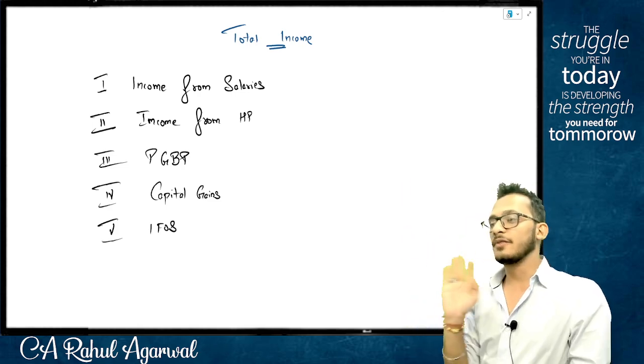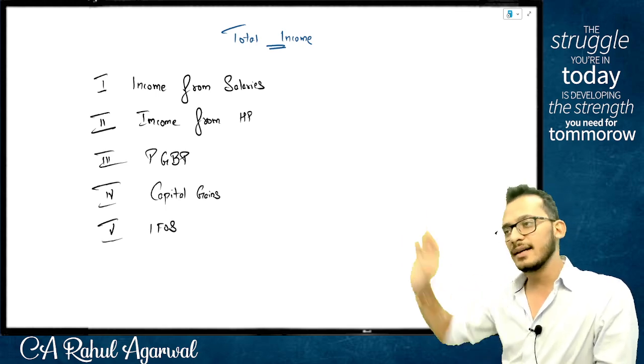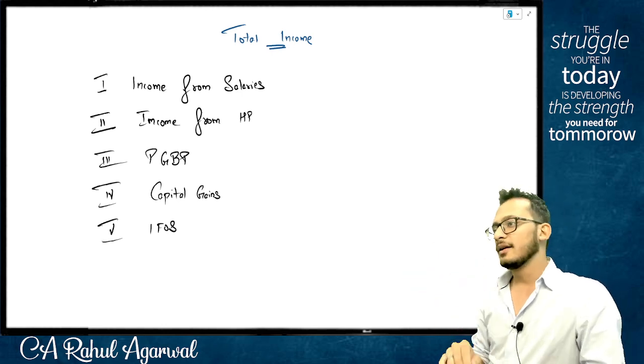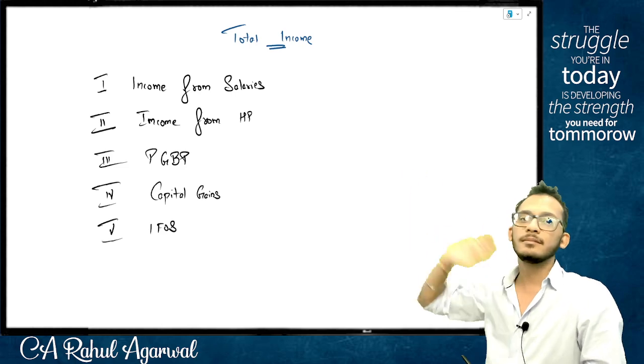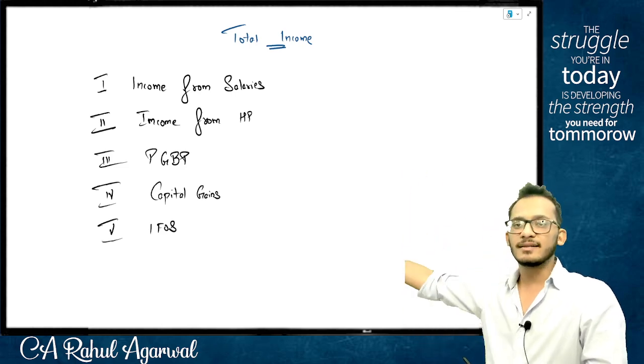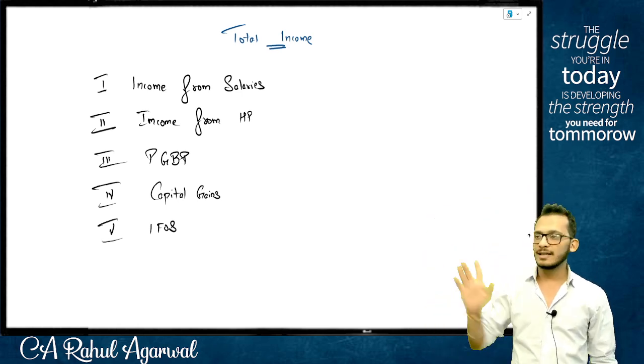It cannot go beyond the 5 unless and until it is exempt. Even if it is illegal, it will fall here only. If it's illegal, you will have to decide whether it's an illegal business, then it is PGBP. If it's just illegal trading, then it is IFOS. No matter what income you have, if it is taxable, it falls in the 5.